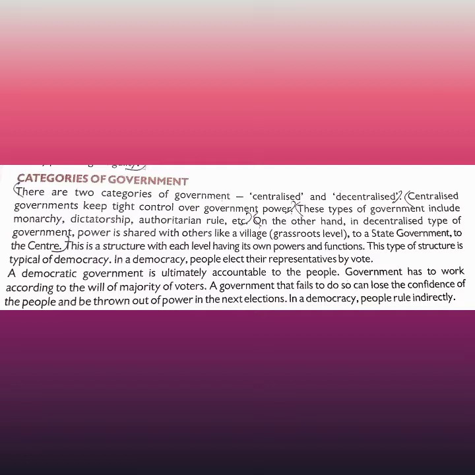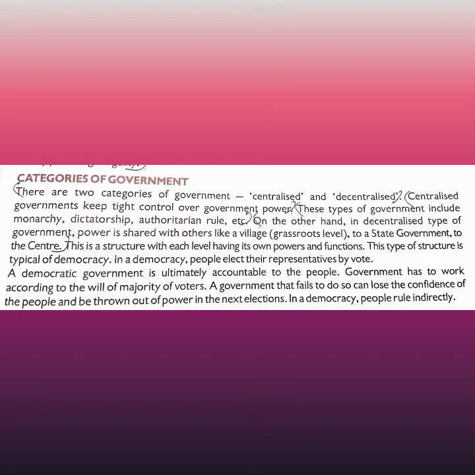In a democracy, people elect their representatives by vote. Here it is said that there are two categories of government. One is centralized and another one is decentralized. In centralized government, there is tight control over government power. Like where? Where monarchy is there, where dictatorship is there, authoritarian rule is there, etc. There centralized power is there, which means tight control over government power.